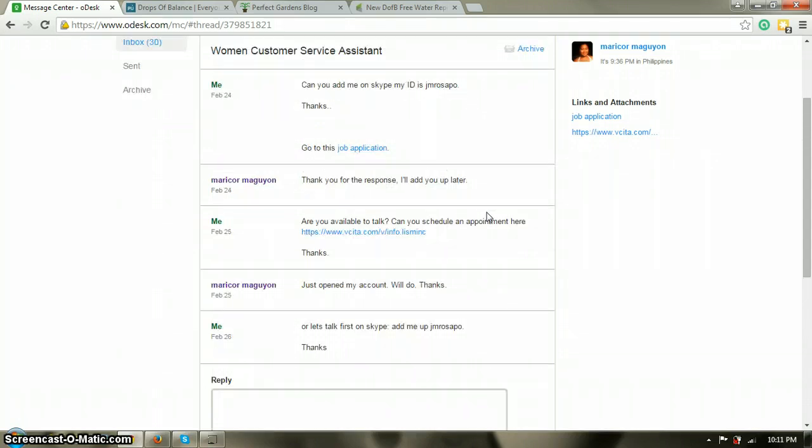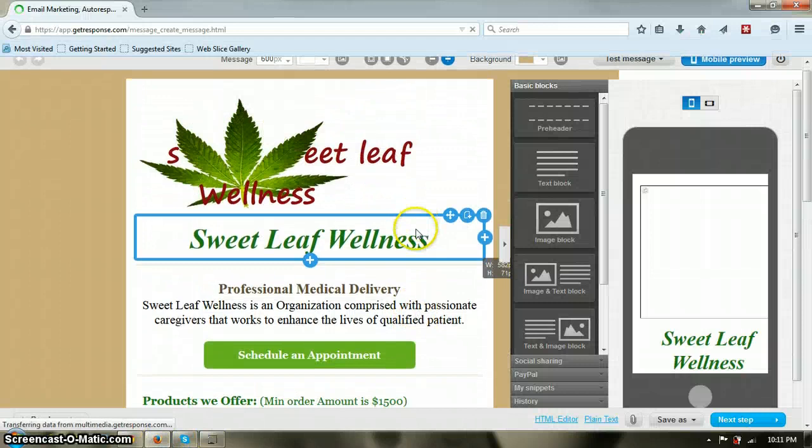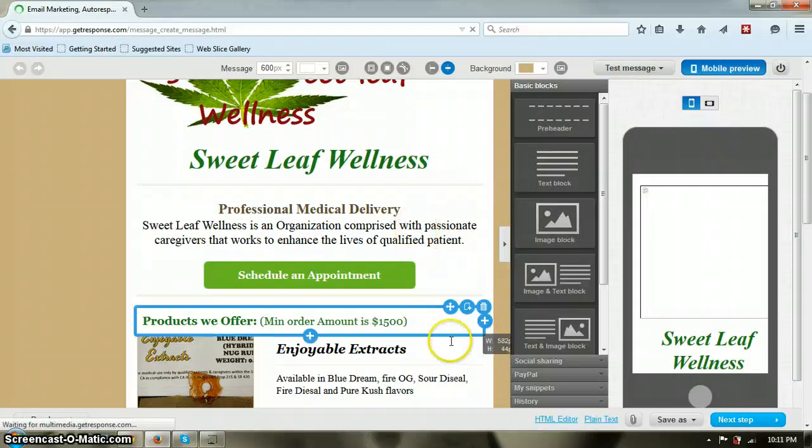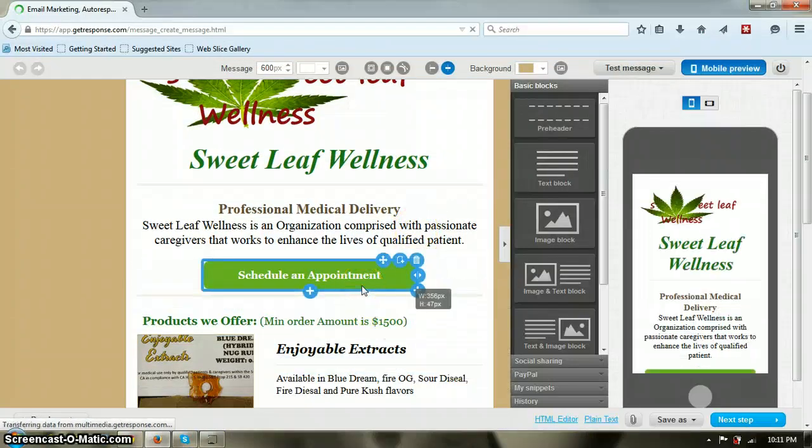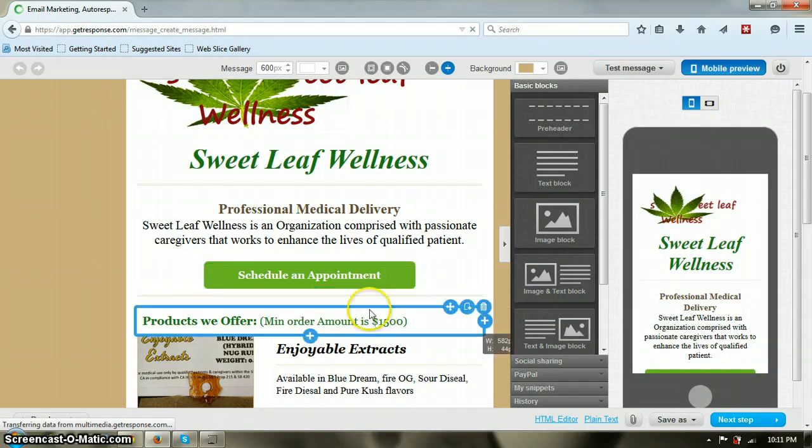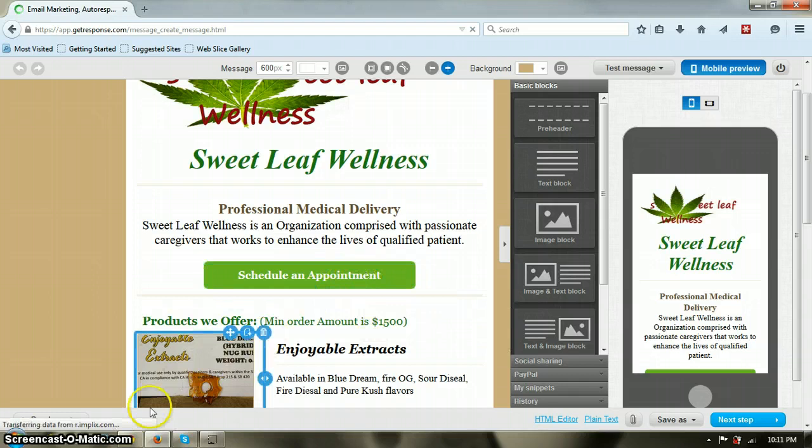So second is on the newsletter. We sent out a newsletter for Sweet Leaf Wellness. We put a schedule an appointment button on the newsletter and then link the Sweet Leaf Wellness Visita scheduler link.